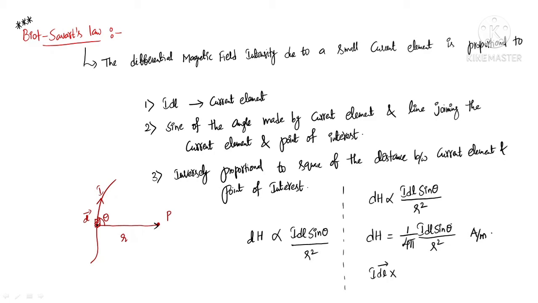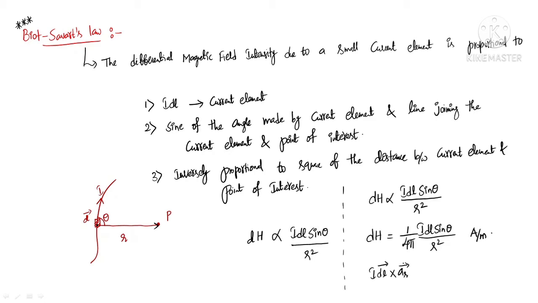See, you have sine theta, right? When you have sine theta, you can replace it with a cross product. When you have cos theta, then you can replace it with the dot product. As you have sine theta, you can replace with cross product. So I can write this as I dl bar cross